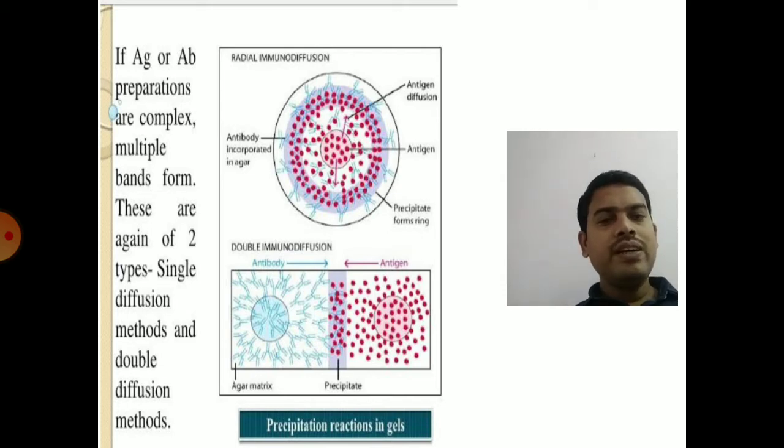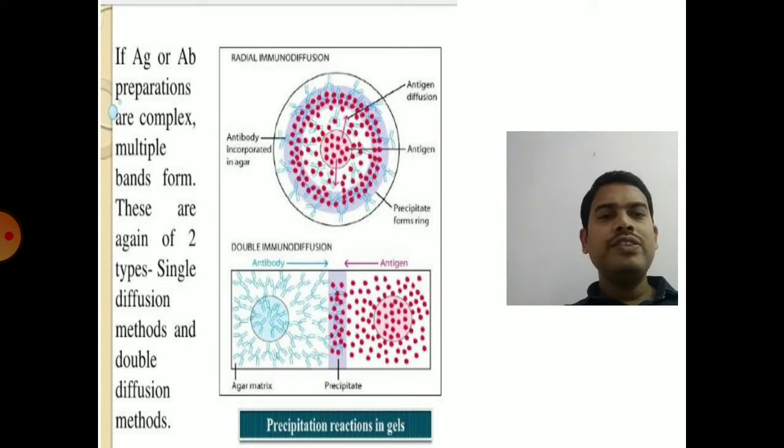You can see the movement of these antibodies and antigens, and at a site where both will meet with each other, forming an insoluble precipitin line. So the antibodies will bind to the soluble antigen and form an insoluble precipitin line. So that is double immunodiffusion.